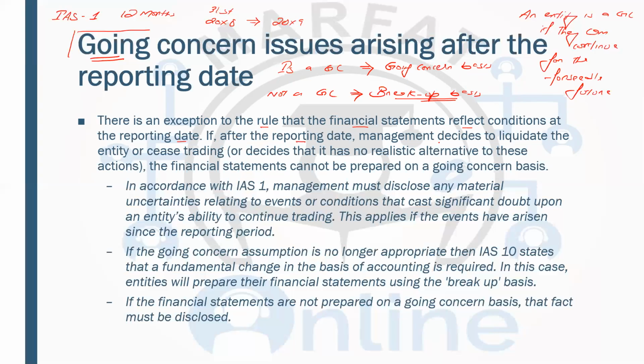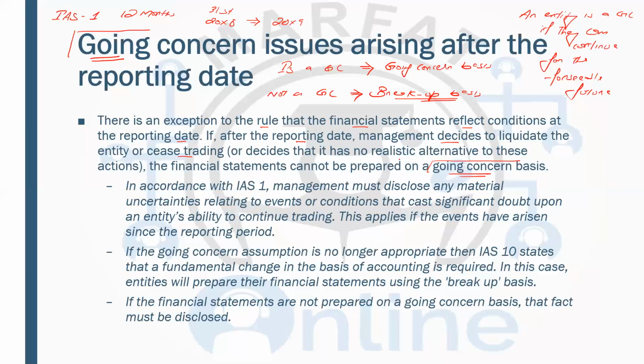If after the reporting date the management decides to liquidate the entity or cease trading, that means they are not going to continue. Like for example, 31st December is the year end, and they take the decision, for example, by 15th January that they are not going to continue. Now, the current year financial statements should not be prepared on going concern basis.